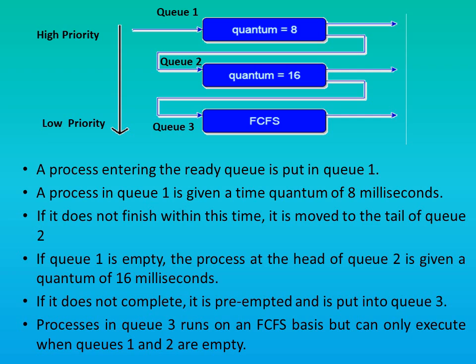So, in order to prevent the starvation of the processes that exist in Q3, they will need to be moved to Q1. They are moved to Q1 on the basis of aging. The aging is calculated, and if the waiting time of a process in Q3 exceeds the aging, then it will be moved to Q1.